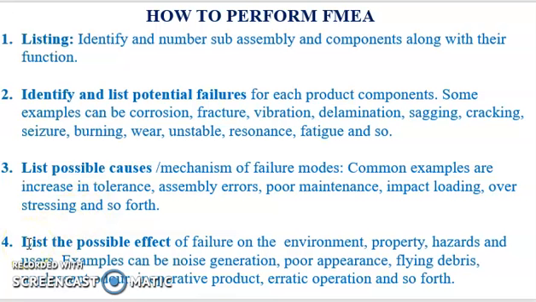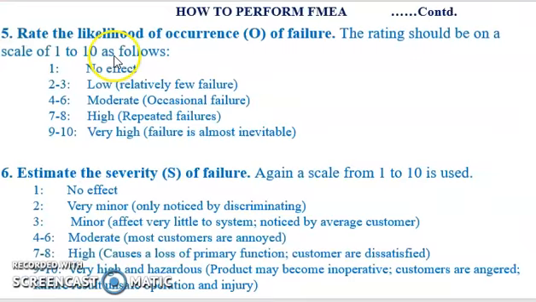The next step is to list the possible effects of the failure on the environment, property, and users. Examples can be noise generation, poor appearance of the product, flying debris, unpleasant odor, inoperative product, or erratic operation of the product, and so forth. Then we will rate the likelihood of occurrence of the failure.